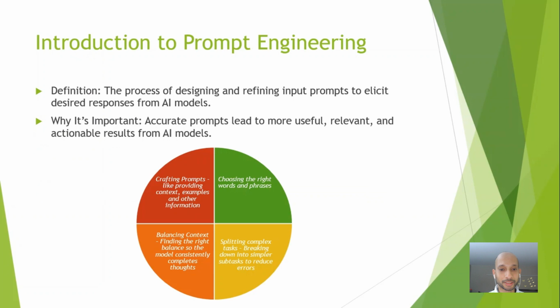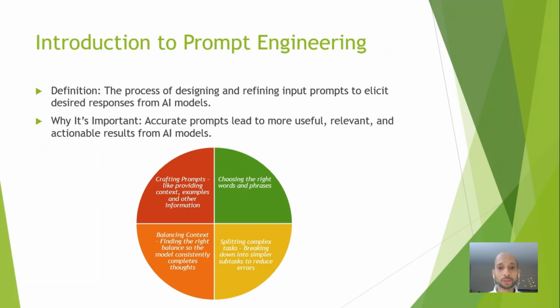Prompt engineering is essentially the art of designing and refining input prompts to elicit useful responses from an AI model. It is crucial because the better we design our prompts, the more accurate and relevant the responses we receive. Therefore, first we need to craft the prompts by providing context, examples, and other information.